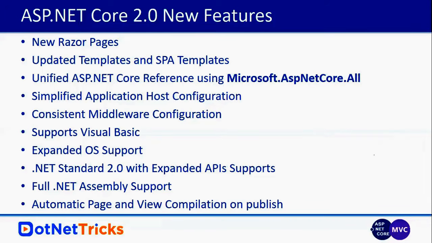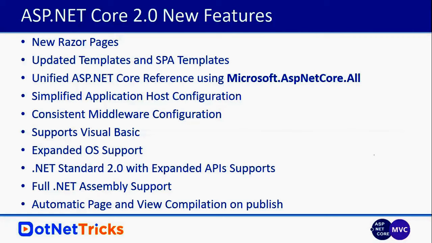So everywhere you can share the code by using the .NET Standard 2.0 base library. And even if you want to use a .NET assembly, meaning your existing DLL, we can also use it with ASP.NET Core 2.0.